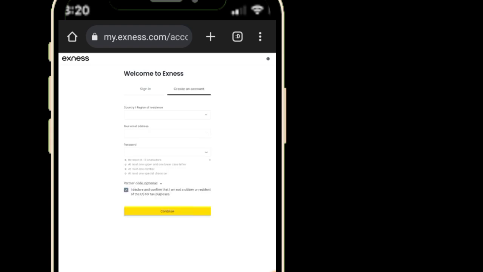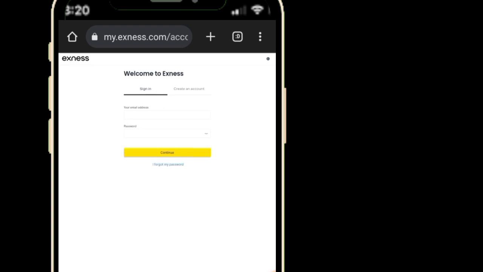It's very, very simple. You just register your country, your email, password, and like that your account is created. But I will advise you to verify your account with the basic verification, it is needed. There are a few things you will verify. Then Xnest will free and open every feature they have in the app. So with that being said, let me go straight, because I'm already signed in, and sign in to the app.